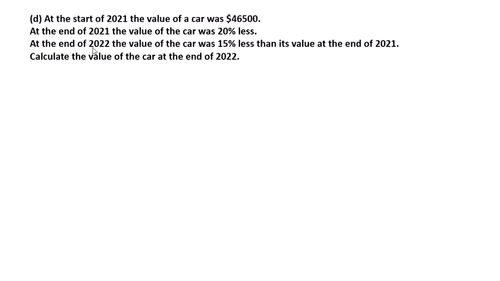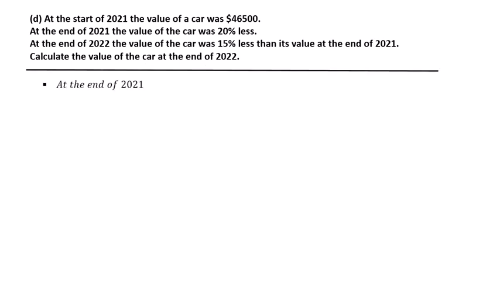At the end of 2022, the value of the car was 15% less than its value at the end of 2021. Calculate the value of the car at the end of 2022. At the end of 2021, the car lost 20% of its value, meaning that the value is 46,500.